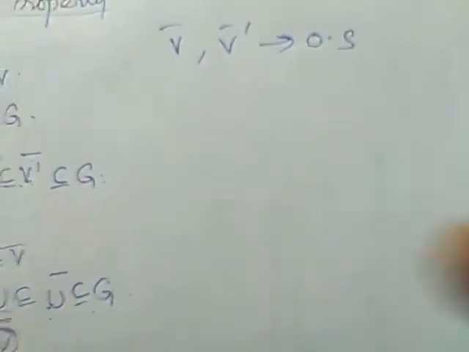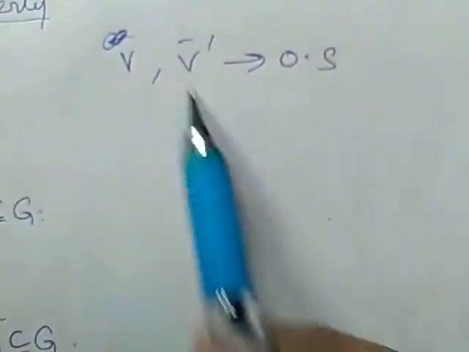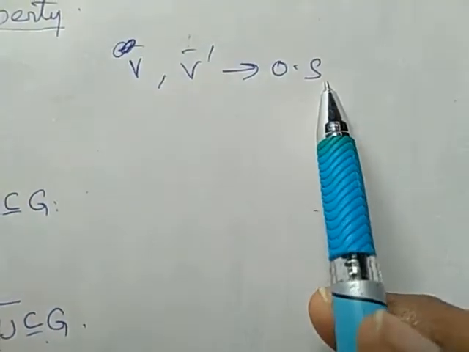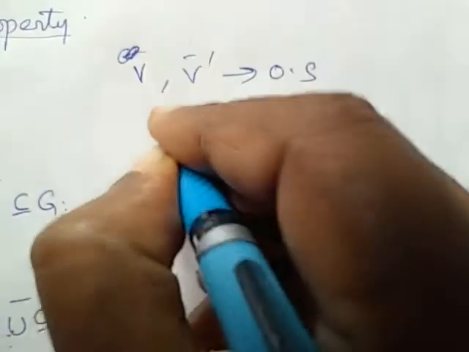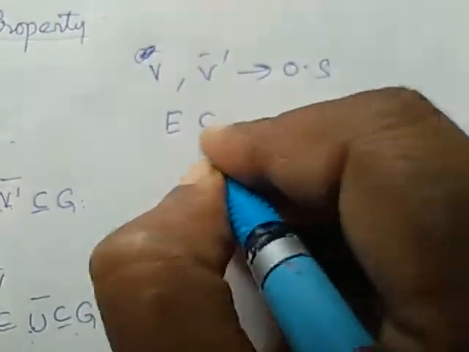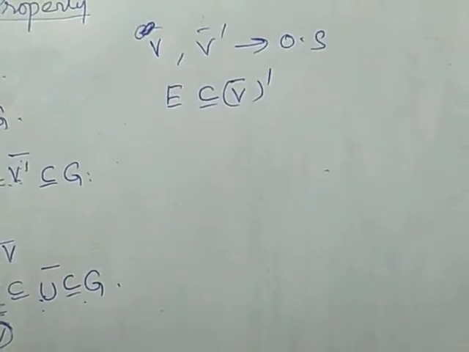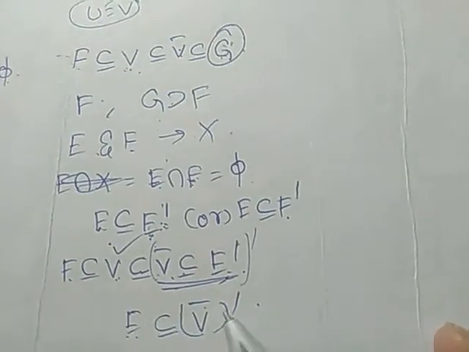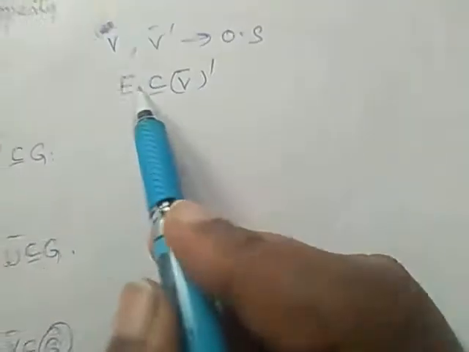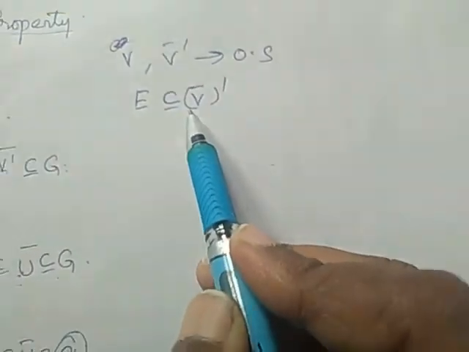These are open sets. Therefore, E is a subset of V bar whole complement. This we got already. E is a subset of V bar dash. That's what I have written.